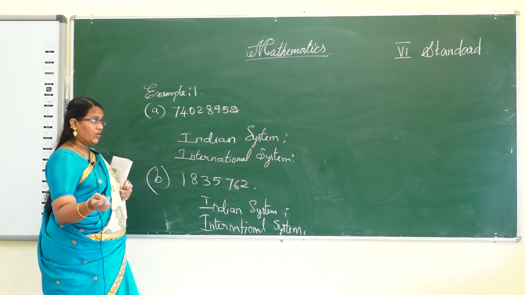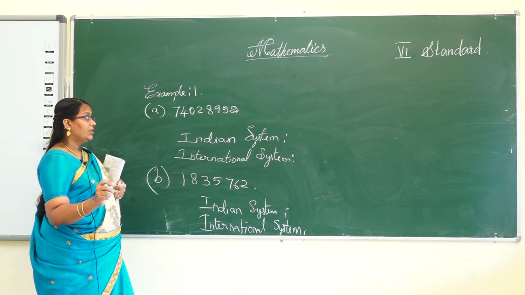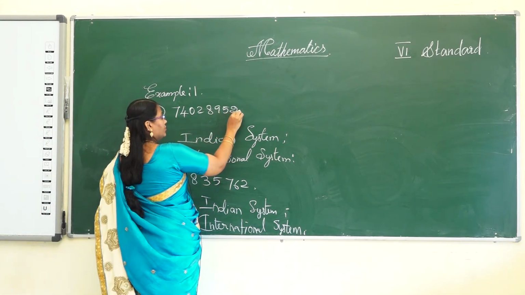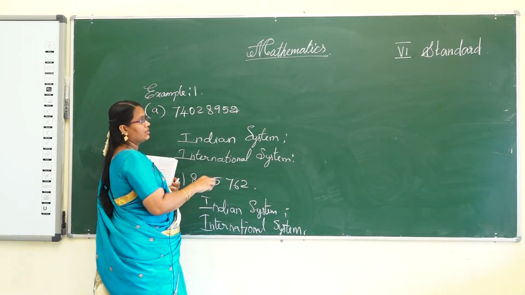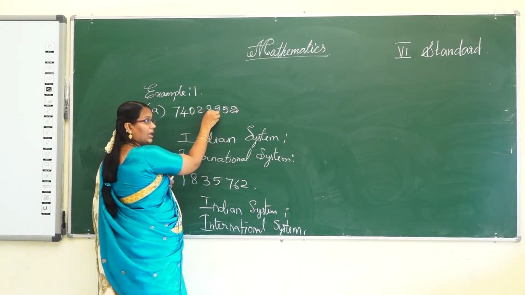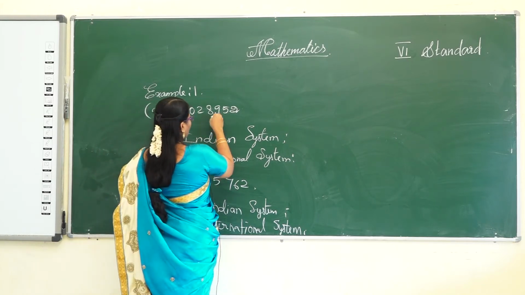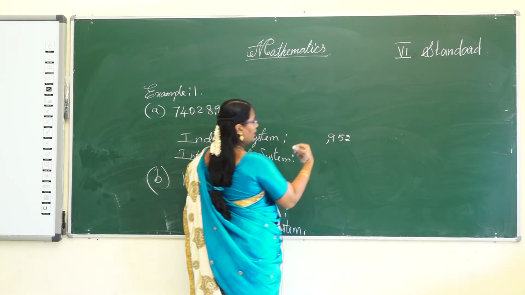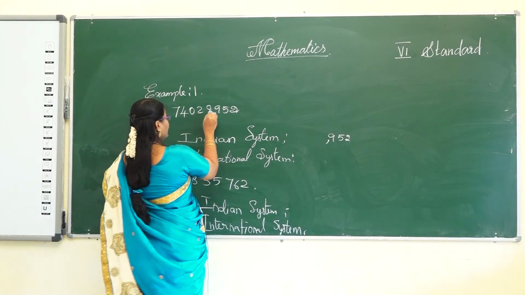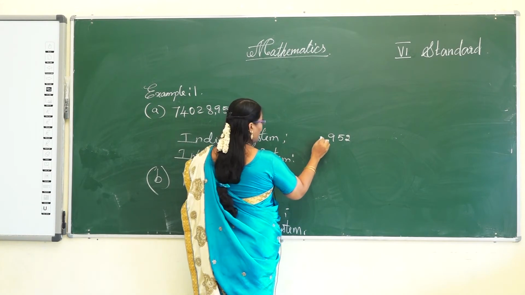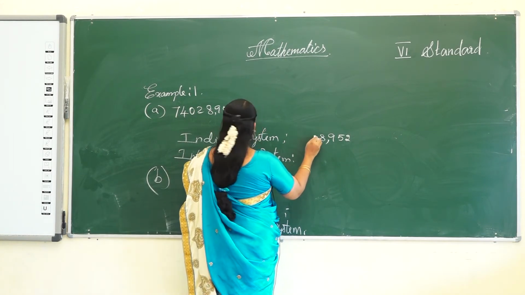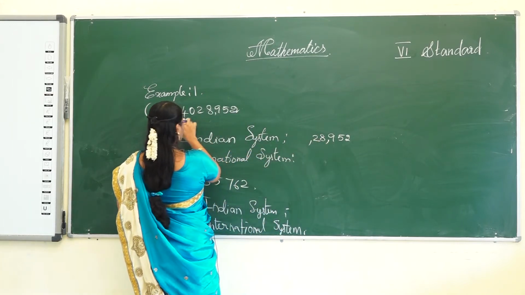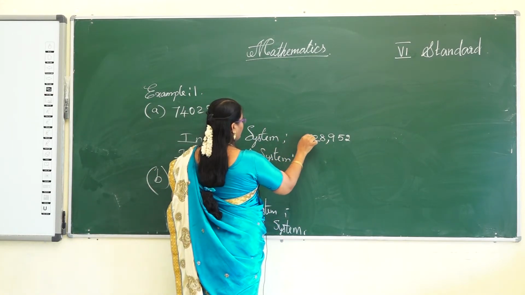In the Indian system of numerals, the first comma is put after the first 3 digits. Then the next comma is put after 2 digits, and afterwards again after 2 digits.